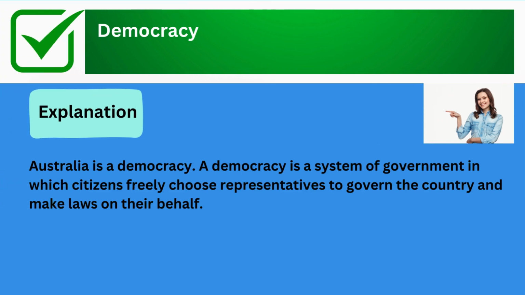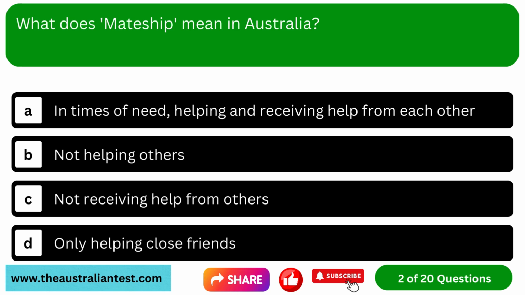The correct answer is democracy. Explanation: Australia is a democracy. A democracy is a system of government in which citizens freely choose representatives to govern the country and make laws on their behalf.